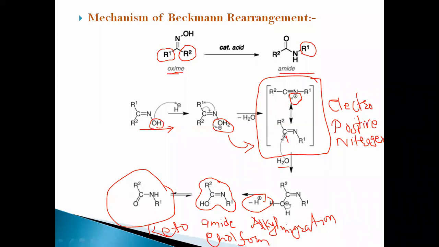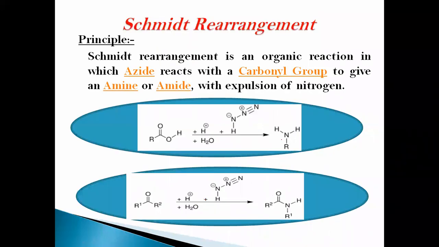Now we have to move to the next rearrangement reaction, the Schmidt rearrangement reaction. In the Schmidt rearrangement, generally the final product is an amine or an amide.